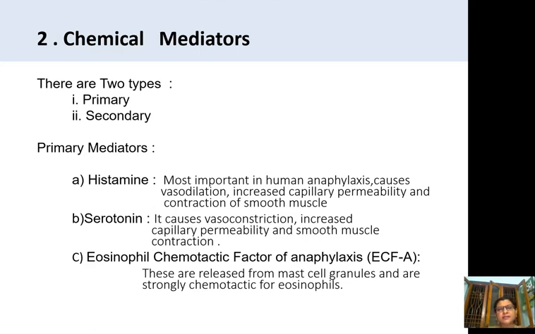Commonly, this release is caused by insect bites and stings, food allergy to seafood or shellfish, milk, or egg.